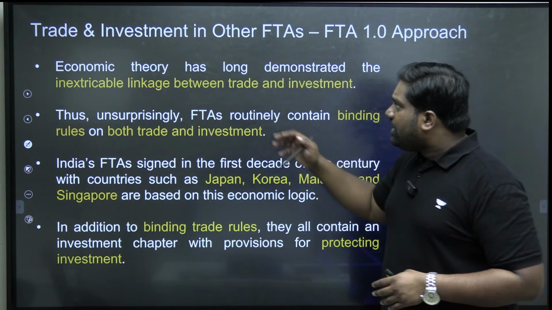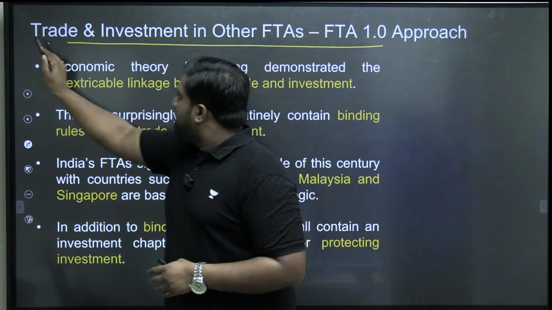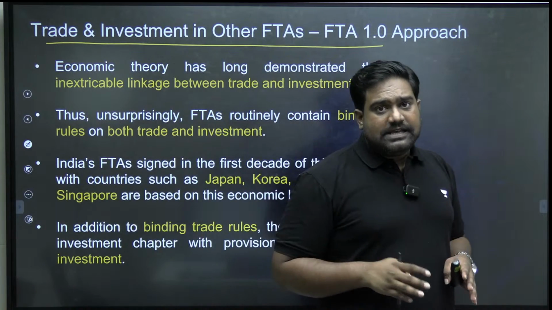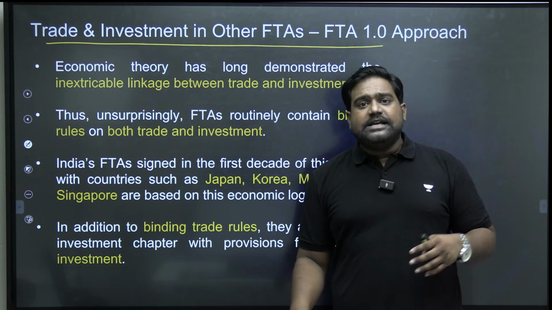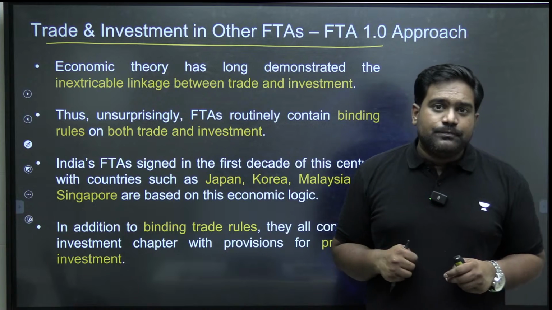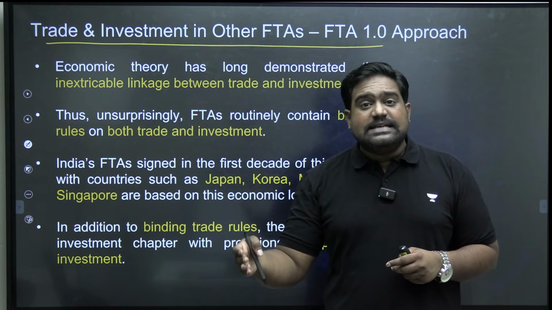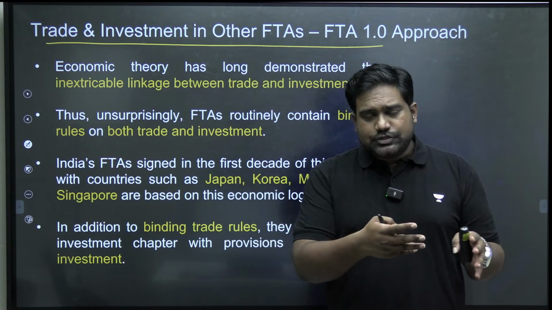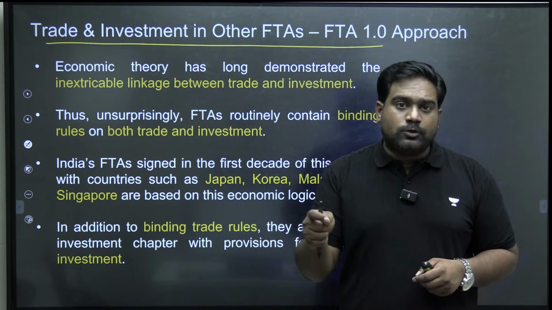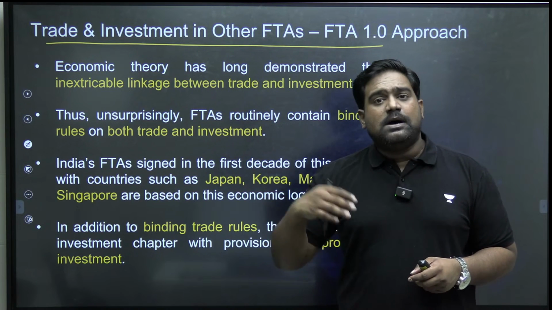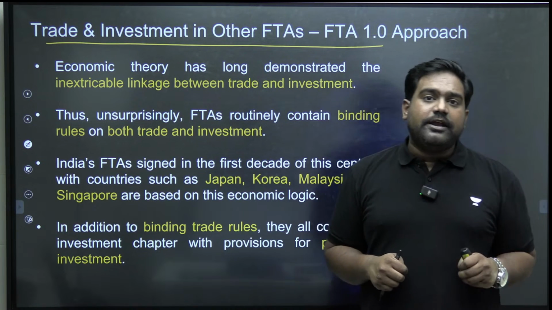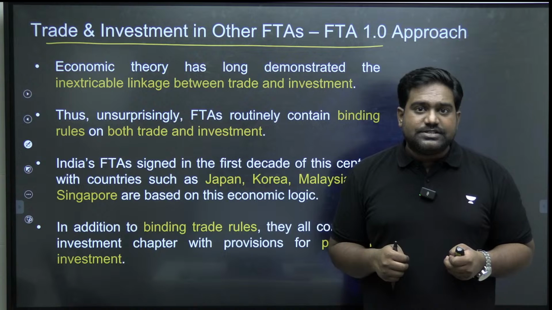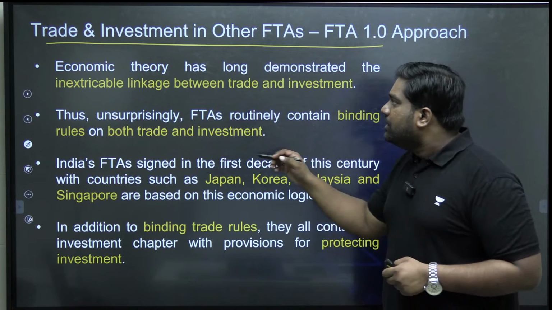So here, let's understand the first approach of India towards FTAs. 15, 20 years ago, when we signed a few FTAs with other countries, what was our approach? Then we'll compare it with the recent FTAs we have signed with UAE, Australia, which is the second approach of India, the 2.0. And the writer then talks about a 3.0, a new approach that is necessary to streamline the trade agreements that we are signing with other countries. So let's take a look at this.